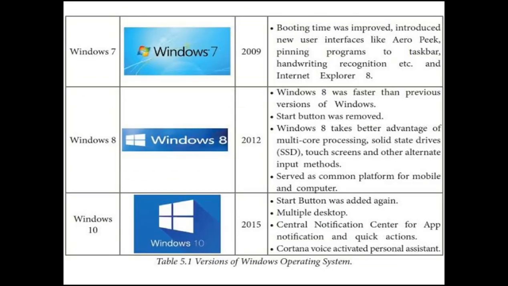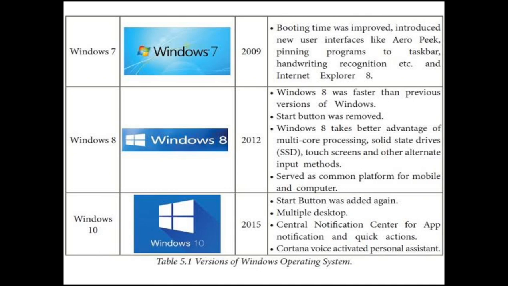The next one is Windows 7. Nowadays we are also using Windows 7, Windows 8, and Windows 10 operating systems in computers. This is the logo of Windows 7, which was invented in the year 2009. Booting time was improved, and it introduced new user interfaces like Aero, pinning programs to the taskbar, handwriting recognition, etc., and Internet Explorer 8.